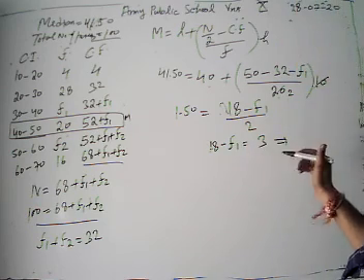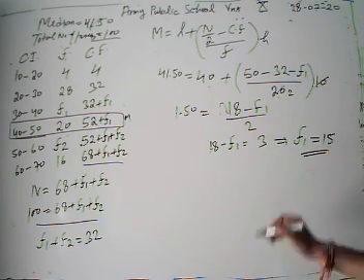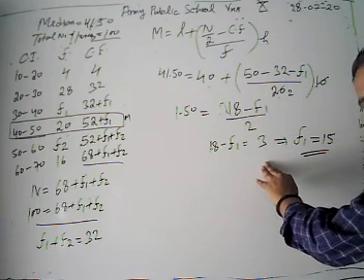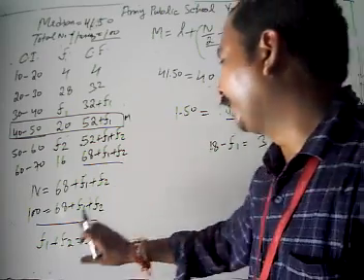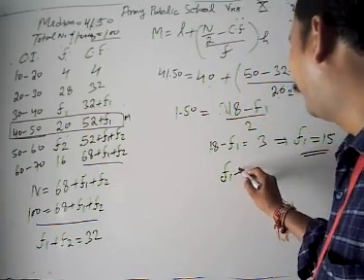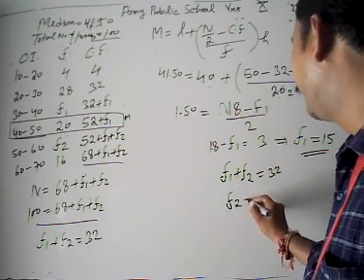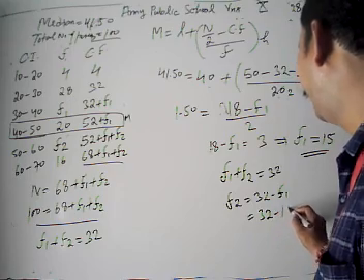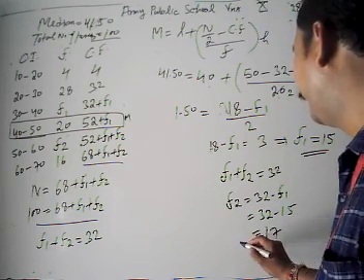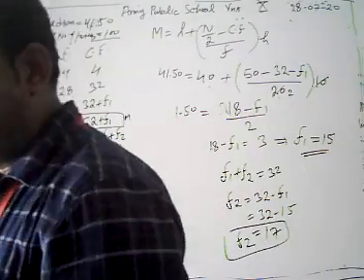Then what is our f1? After solving it, we get the value of f1. Transpose our f1 there, then 18 minus 3 is 15. Now we get the value of f1 is 15. But what we have? We have f1 plus f2 is 32. Then our f2 is what? 32 minus f1, f1 is 15. Then we get 17. The value of f2 is 17.